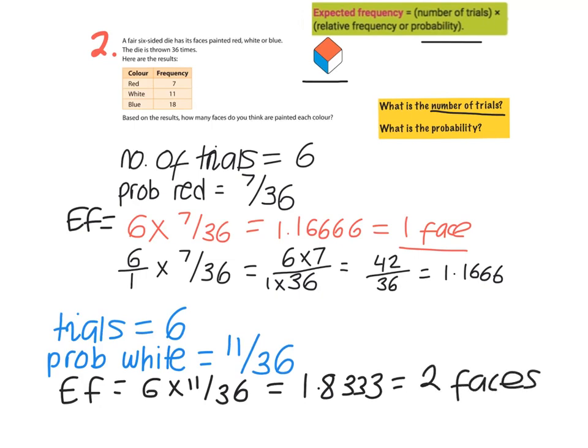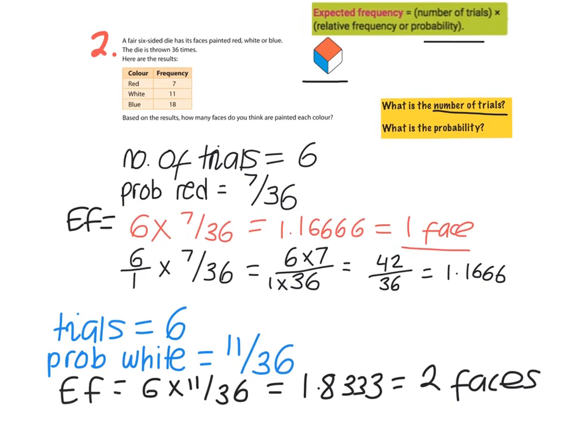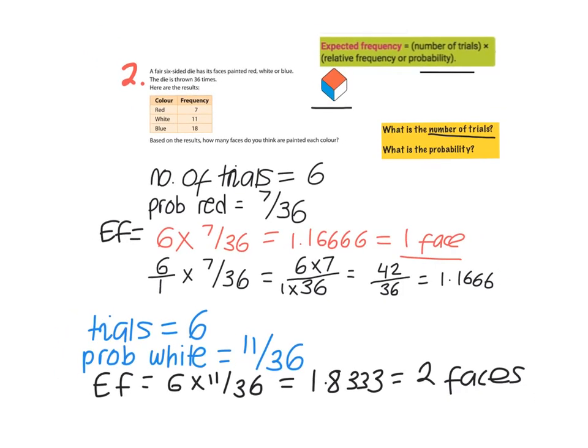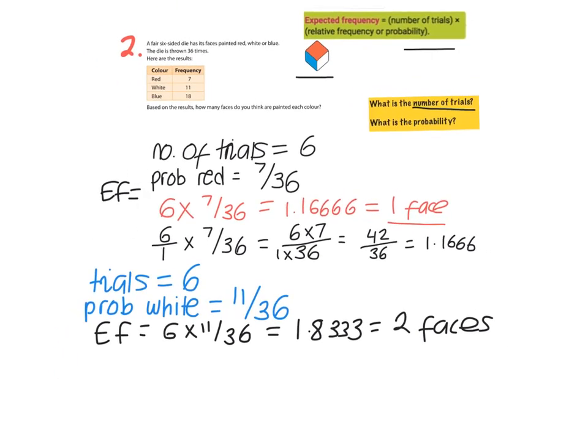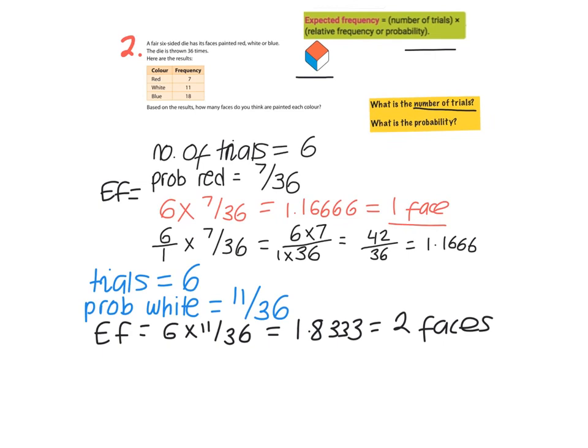So we now think that 1 face is painted red, 2 faces are painted white, and we could figure out by process of elimination how many are painted blue. However, we might just do our expected frequency test anyway, just to practice it. So for blue, our trials are still 6, there's still 6 faces.